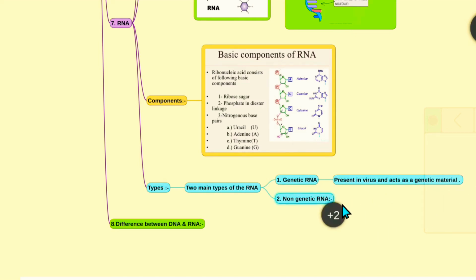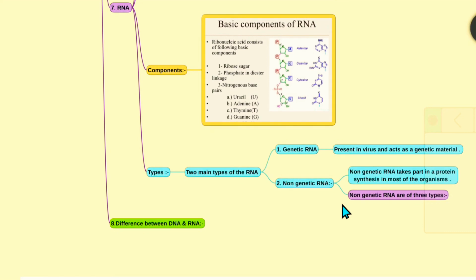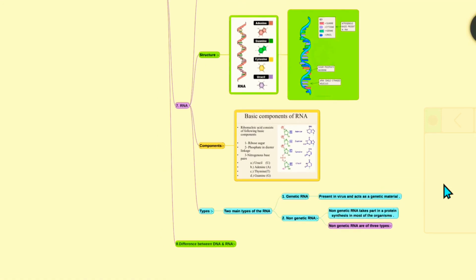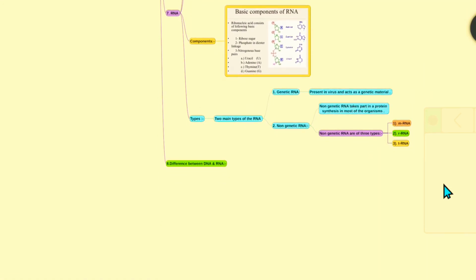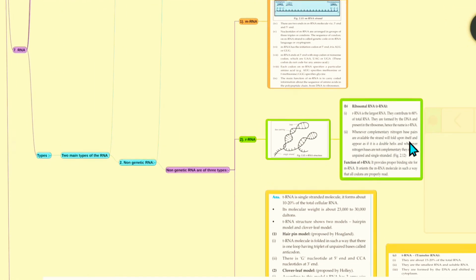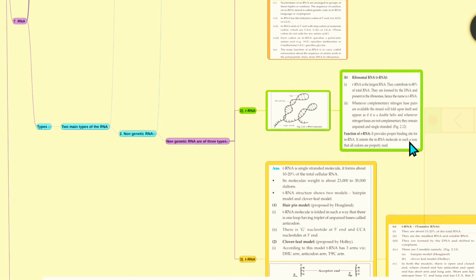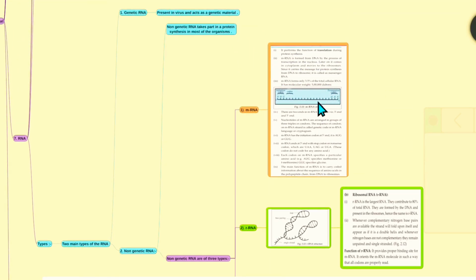And non-genetic RNA takes part in protein synthesis in most of the organisms. And the non-genetic RNA are of three types. First one is mRNA, second one is rRNA, and third one is tRNA. First we'll see the mRNA.